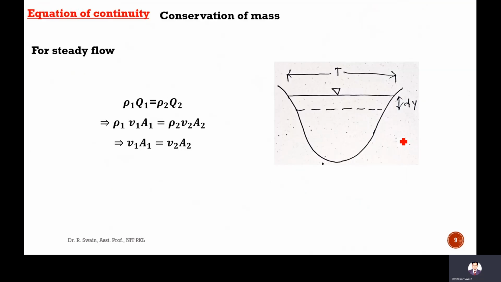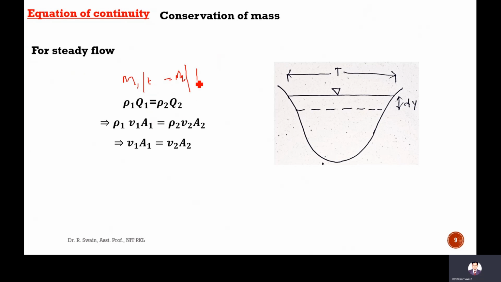Coming to the equation of continuity, that is the conservation of mass for steady flow. As I told, it does not change with respect to time. The rate of mass remains constant, so m1 by t equals m2 by t.